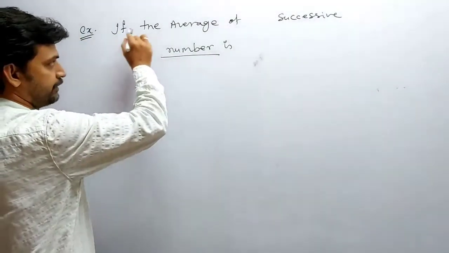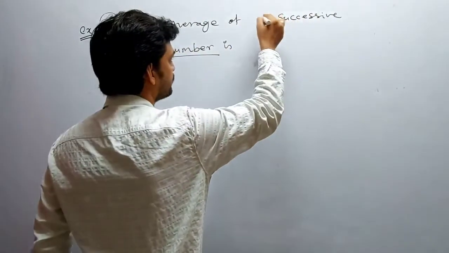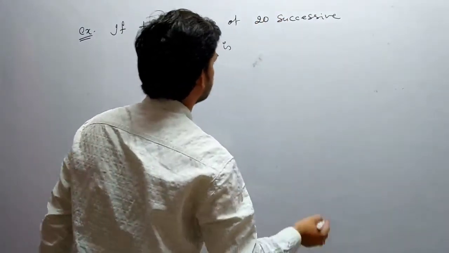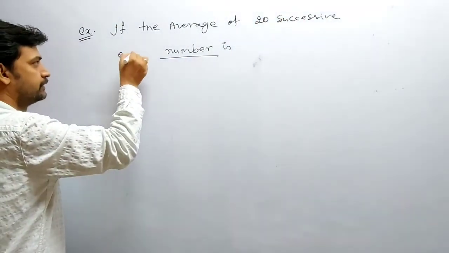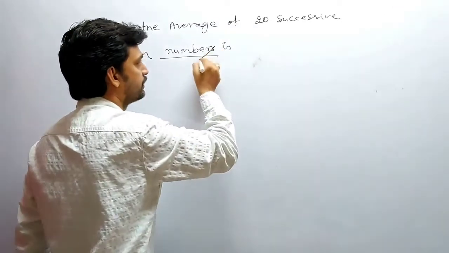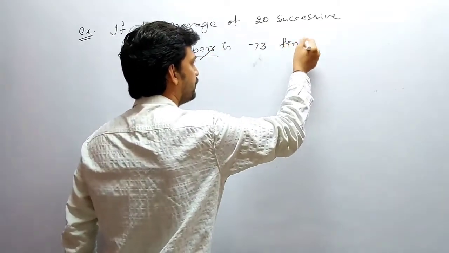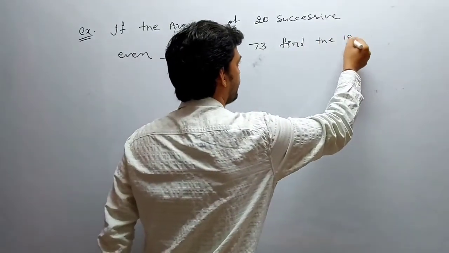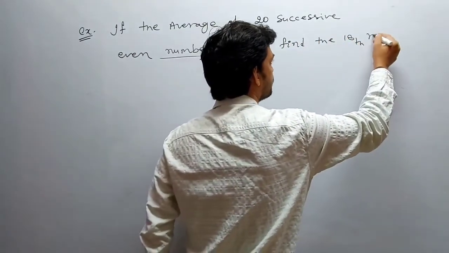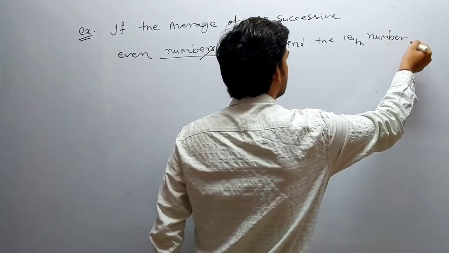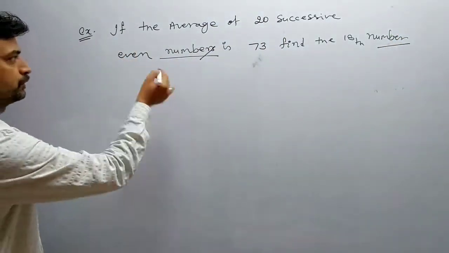The question says: if the average of 20 successive even numbers is 73, find the 18th number. Clear? So the numbers are what?